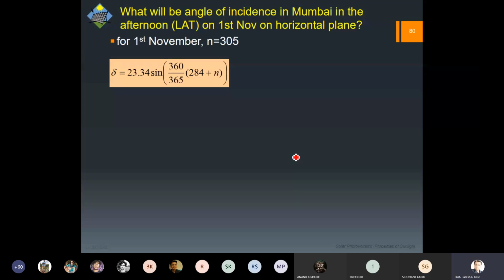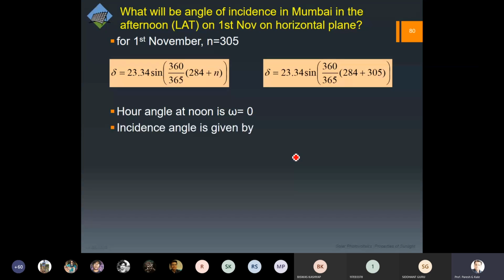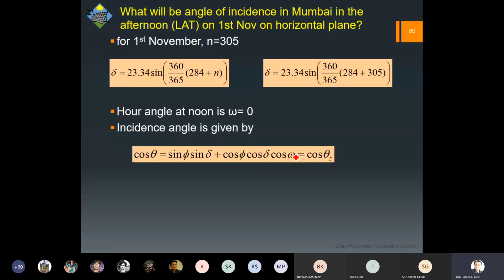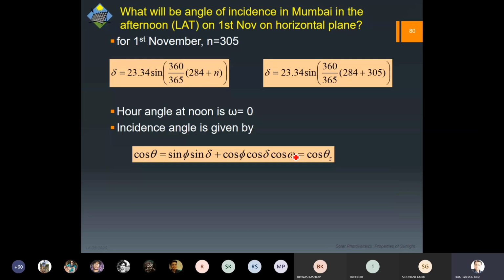So now you can do it quickly. Minus 15.36. Okay, fine. And what will be the hour angle at noon? Because we are talking about noon, so obviously omega will be 0. So we know the expression for the incidence angle. You can again substitute the values and get the value of cos theta or theta.